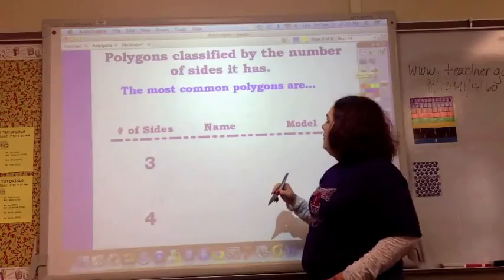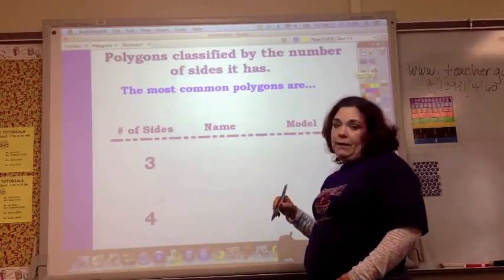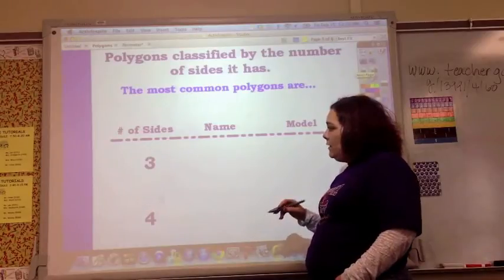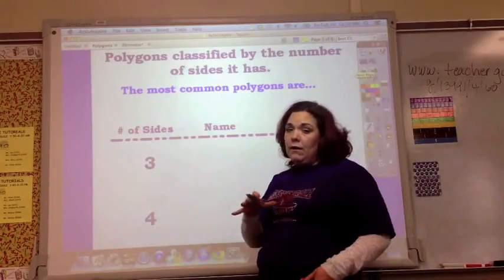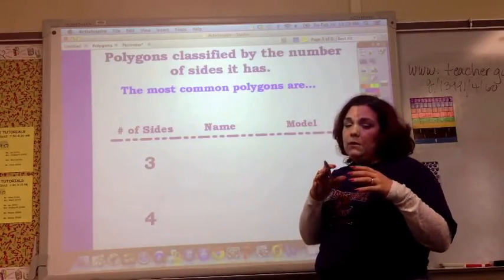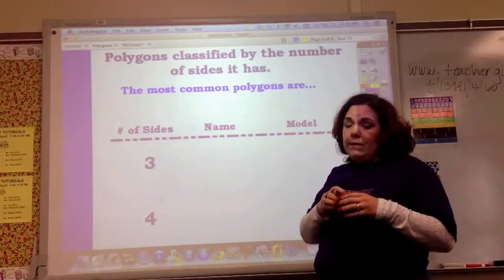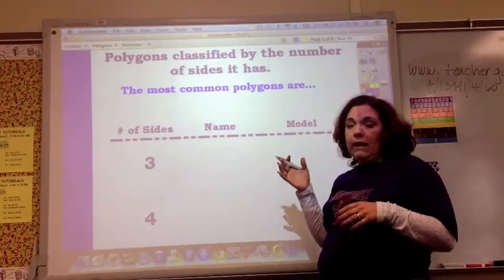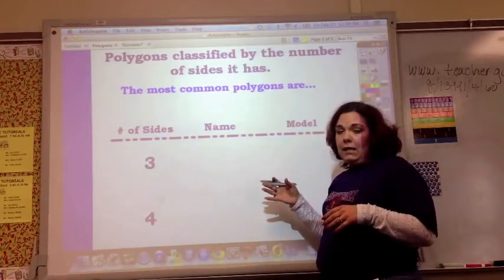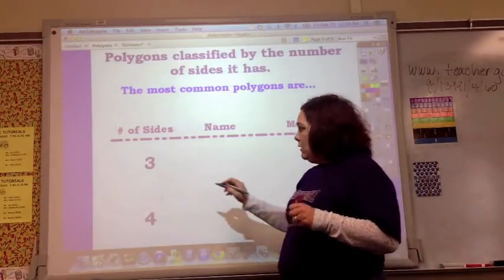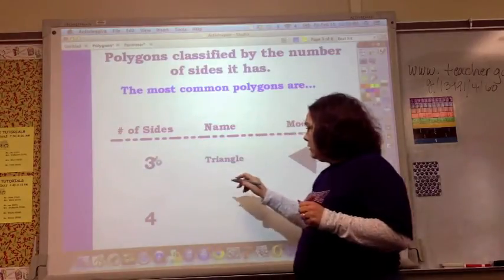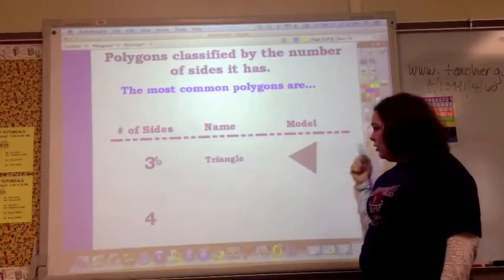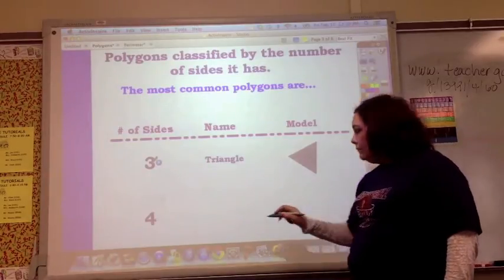And so a polygon is classified by the number of sides it has. The most common polygons are, and you need to jot this down in your notes so that you remember this, because you're not going to be tested directly over this, but you're going to have to know this stuff to answer other questions. If the number of sides is 3, of course it's a triangle, and it could be any kind of triangle.